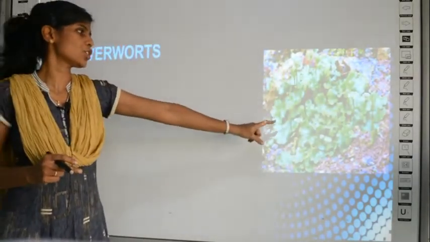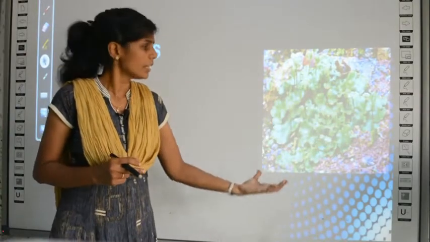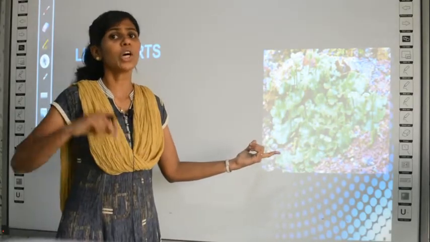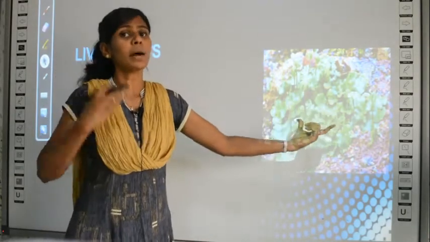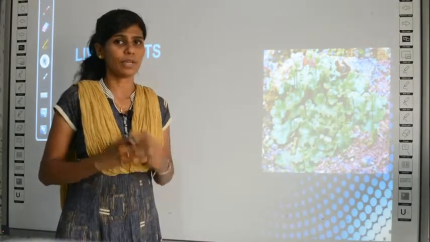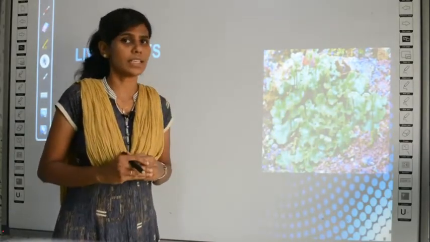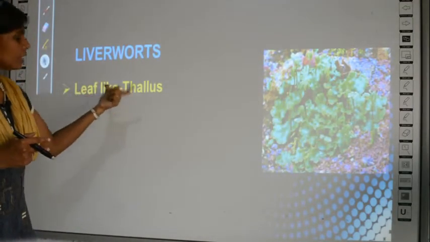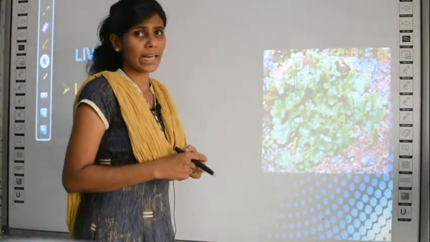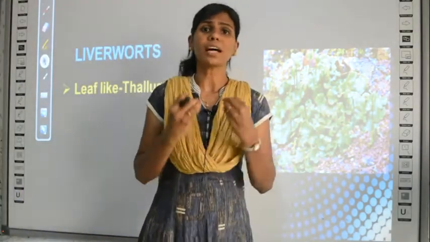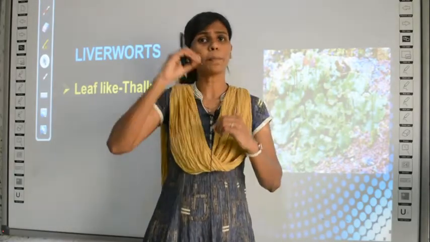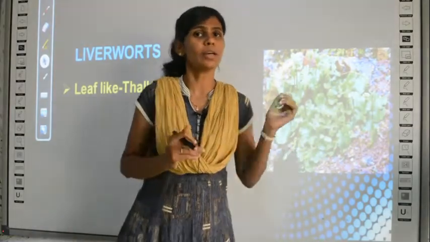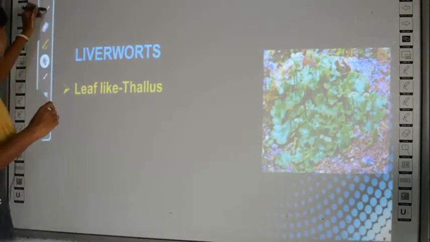So see, this is the picture of liverworts. How does it appear? It appears like leaves, right? Does it appear like a plant? It doesn't appear like a whole plant. The whole plant itself will appear like a leaf only. When you see the plant, just the leaves you can see, because their thallus is a leaf shaped, leaf like structure. And also it is called by the name thallus because every time when a plant body is undifferentiated, which means if it is not properly differentiated into roots, stem and leaves, if it is found as one single structure, then you have to use this word thallus.